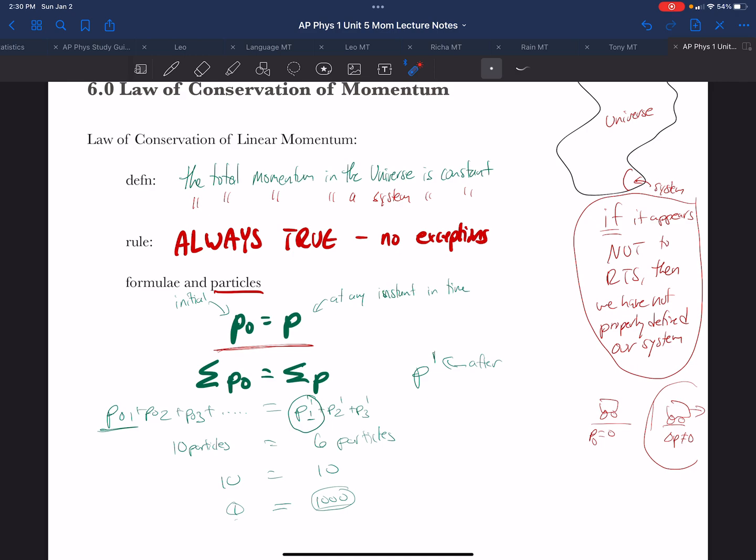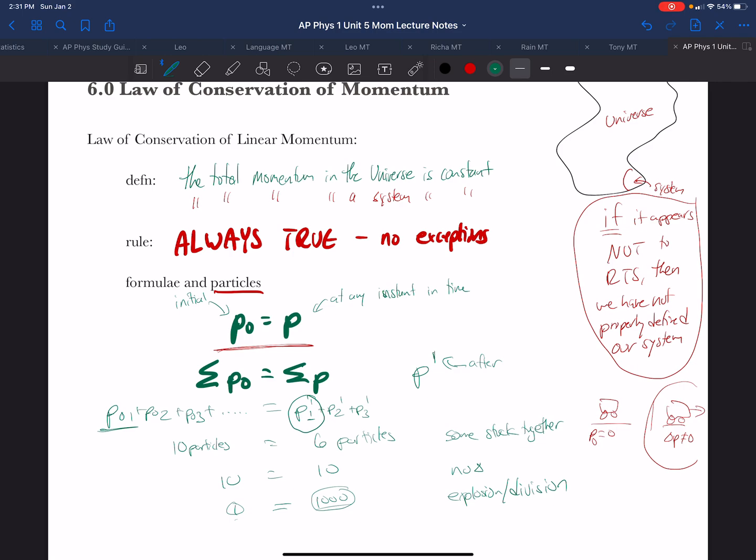How do we go from 10 particles to 6 particles? Well, some could have stuck together. Ten equals 10. Well, that's pretty obvious. There is maybe no change. 10 could go to 1,000. That could be an explosion or some kind of division. And so forth. But that is the fundamental idea of the law of conservation of momentum.